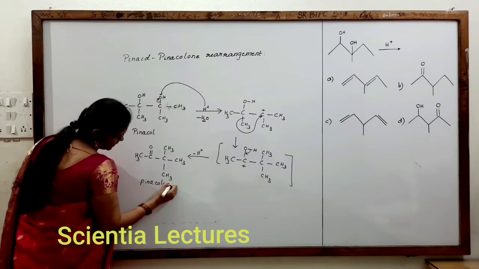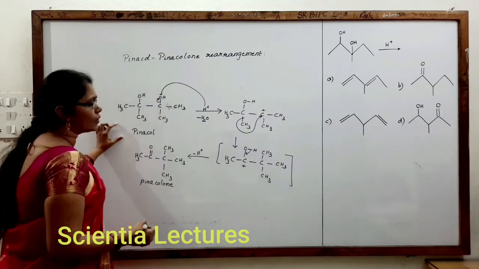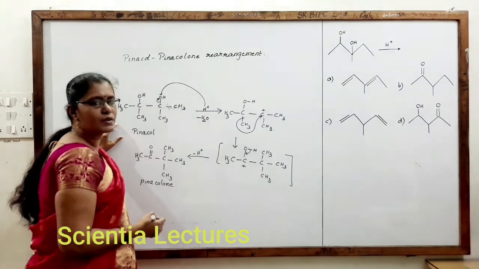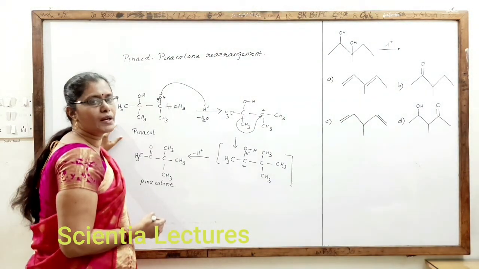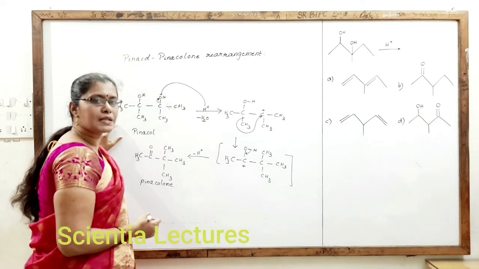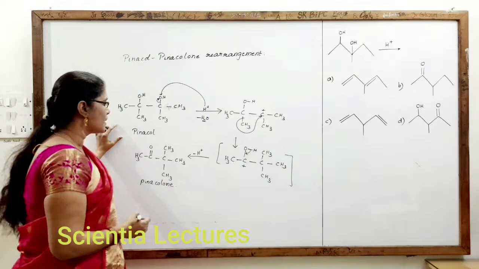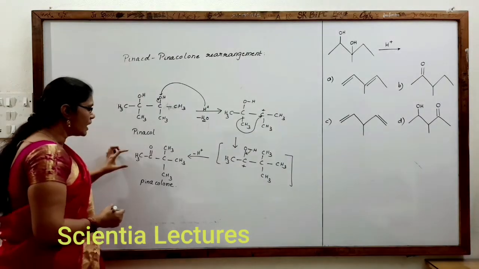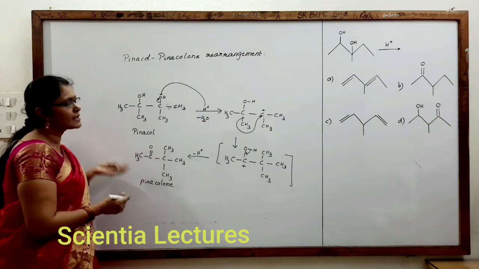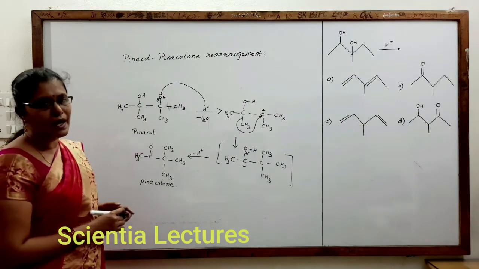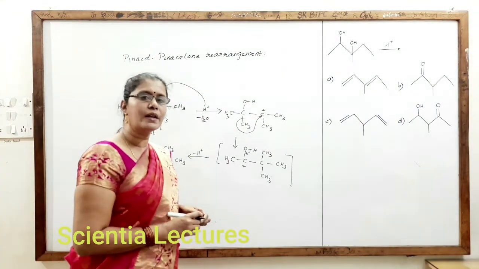So whenever there is a 1,2 diol, generally it undergoes pinacol-pinacolone rearrangement in the presence of H plus. Here this is pinacol, this is pinacolone. Hence this kind of rearrangement is generally called pinacol-pinacolone rearrangement.